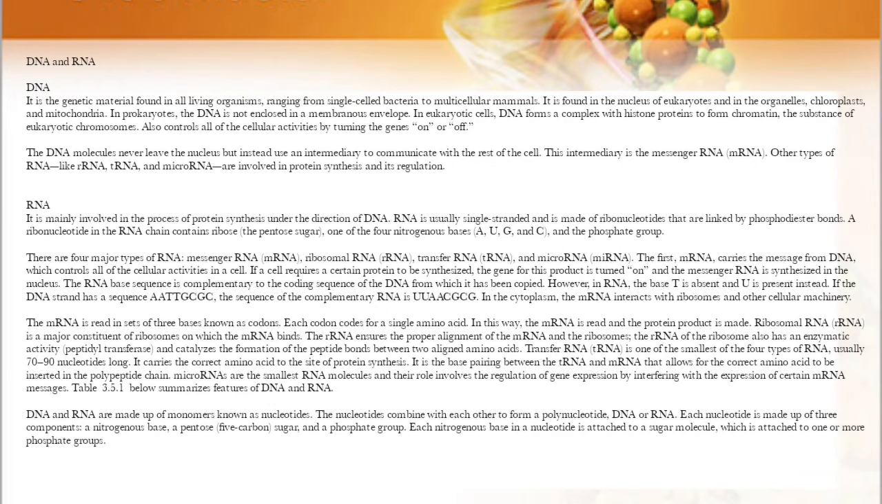Two main types of nucleic acids are deoxyribonucleic acid, which is DNA, and ribonucleic acid, which is RNA. So DNA is the genetic material found in all living organisms, ranging from single-celled bacteria to multicellular mammals. It is also found in the nucleus of eukaryotes and in the organelles, chloroplasts and mitochondria.